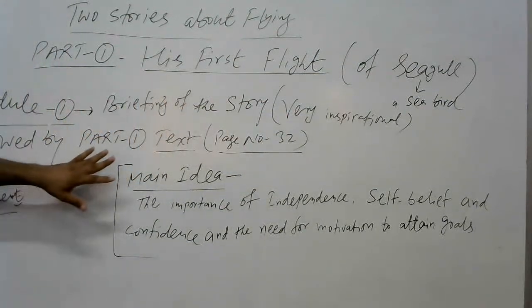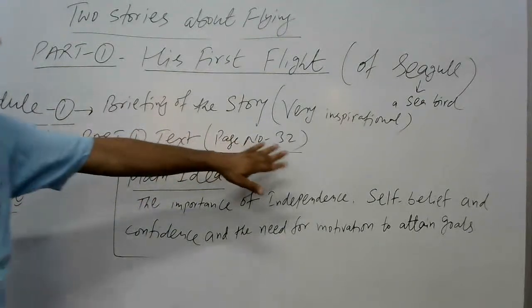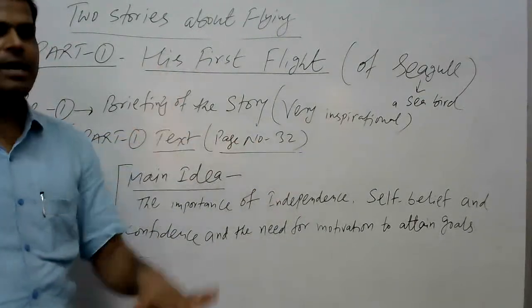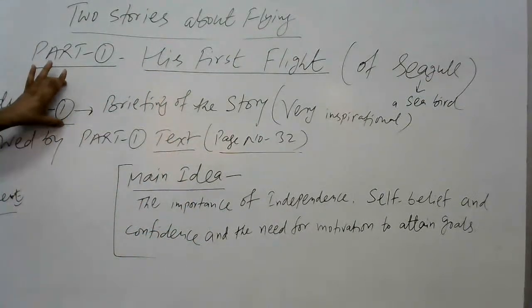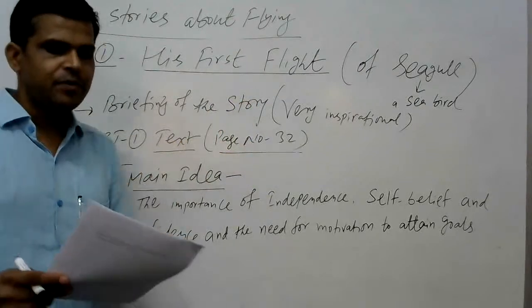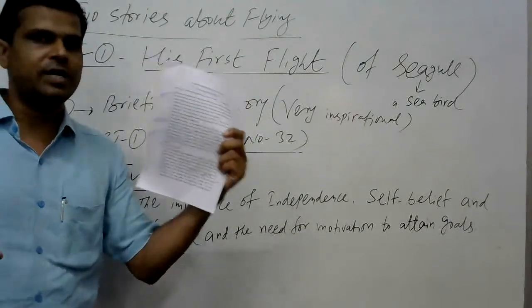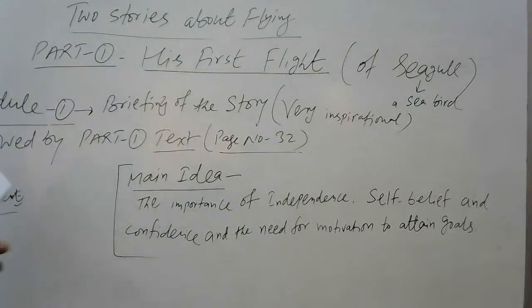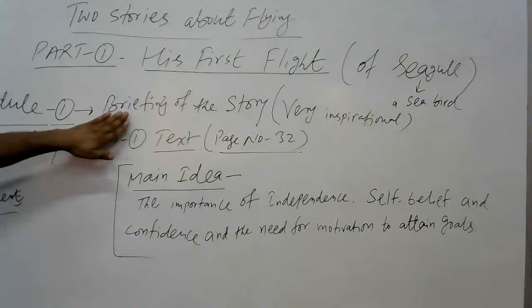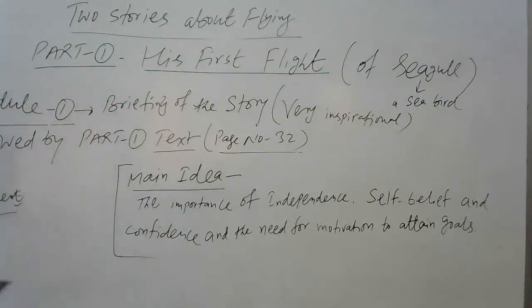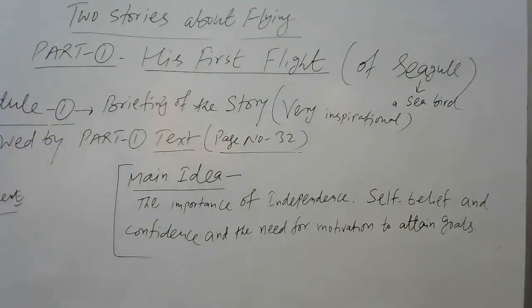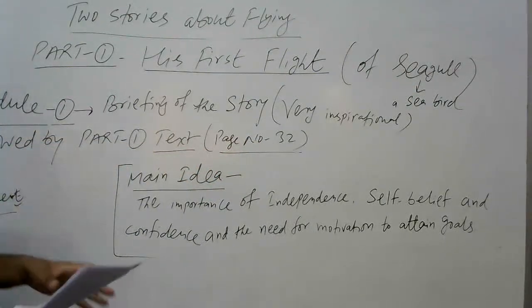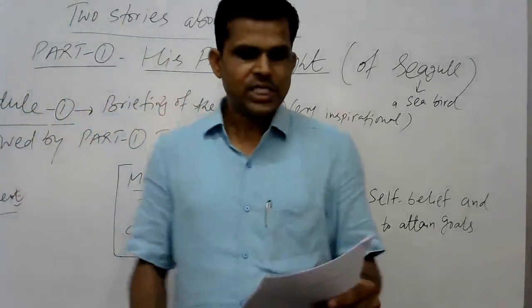This will be followed by the part 1 text that begins from page number 32. Let me explain it. In today's class, first I will discuss module 1, that is, the briefing of the story. I think all of you have taken the print of module 1. Whenever a module is supplied to you, please take the print of it. We will brief it first. Then the text given on page number 32, we will discuss line by line, word by word.